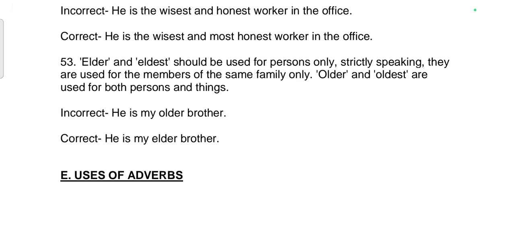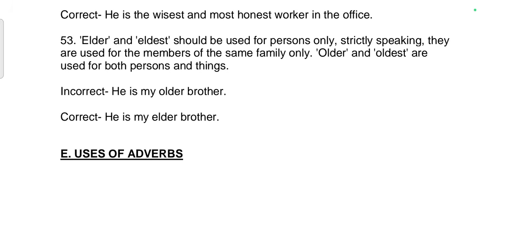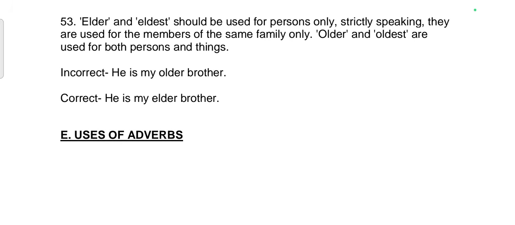53rd rule. Elder and eldest should be used for persons only. Strictly speaking, they are used for the members of the same family only. Older and oldest are used for both persons and things. Incorrect. He is my older brother. Correct sentence. He is my elder brother.